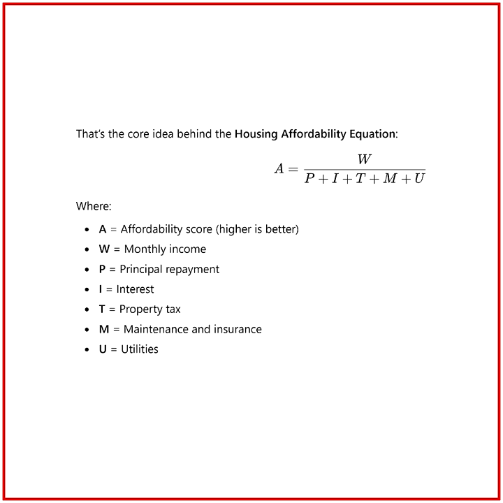Affordability equals W divided by the sum of P, I, T, M, and U, where W equals wages, P equals principal or purchase price, I equals interest, T equals property taxes, M equals maintenance and insurance, U equals utilities. This equation reminds us, affordability doesn't come from policy slogans. It comes from reducing the denominator, the total cost burden on the buyer. We don't need gimmicks like 50-year mortgages that just spread suffering across time. We need structural interventions that collapse the cost stack now.